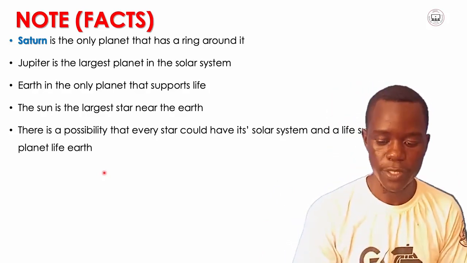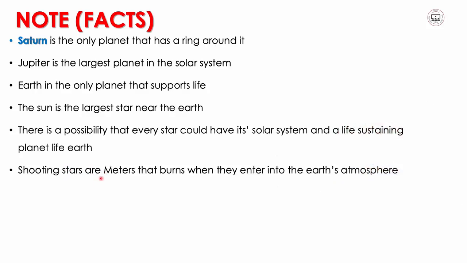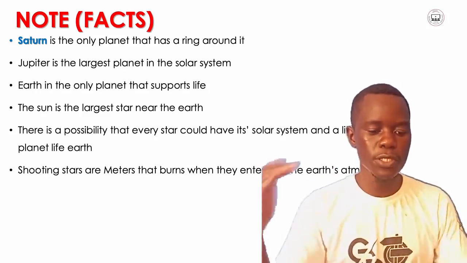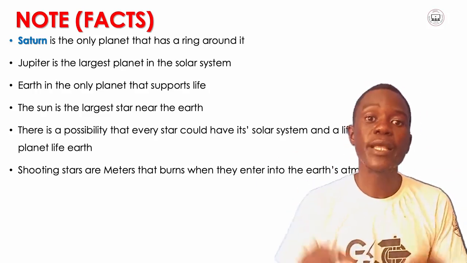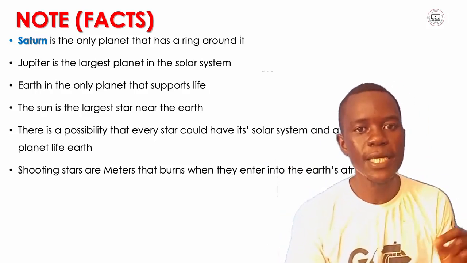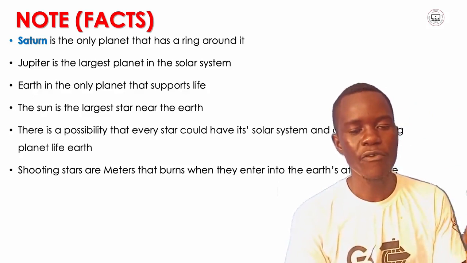Just a possibility. Shooting stars are meteors that bend when they enter the Earth's atmosphere. If you look at the sky at night, you see stars. Those are meteors, and they actually bend when they enter the atmosphere of the Earth.